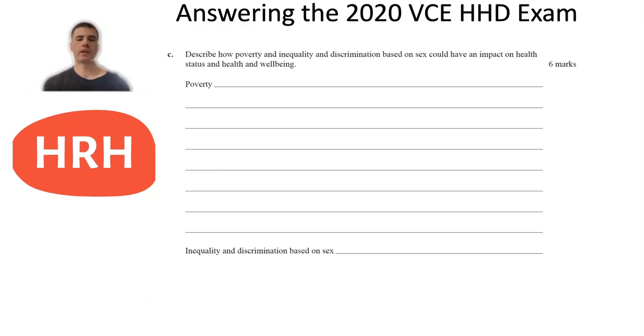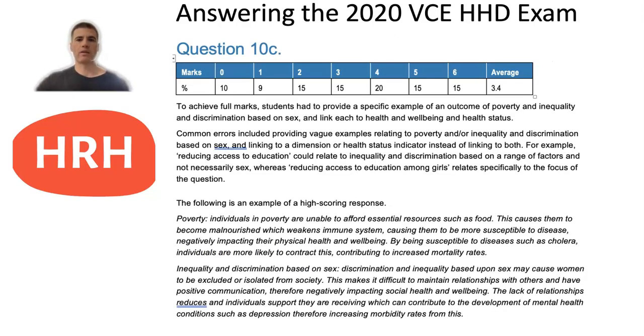You can see here C was then a 6-mark question, so quite a large number of marks, and it was asking you to describe how poverty and inequality and discrimination based on sex could have an impact on health status and health and well-being. Now, if you get a question like this, you need to make sure you address all aspects of the question. So for each of poverty, you need to link to both health status and health and well-being. And then for inequality and discrimination based on sex, you also have to link to health status and health and well-being. You couldn't just do health status in one and health and well-being in another. You had to do them both in each part of this question. So make sure you always read a question really carefully and address all aspects to obtain full marks.